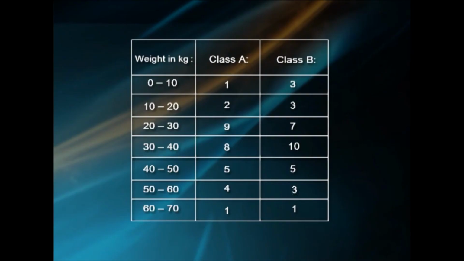Problem. Calculate the coefficient of variation of the following two series and show which series is more consistent. Weights in kilogram: 0 to 10, 10 to 20, 20 to 30, 30 to 40, 40 to 50, 50 to 60 and 60 to 70. For class A, the frequencies 1, 2, 9, 8, 5, 4 and 1. For class B, the frequencies 3, 3, 7, 10, 5, 3 and 1.